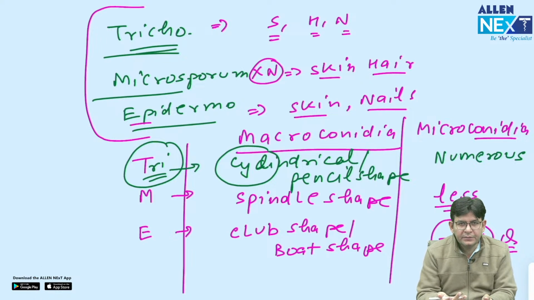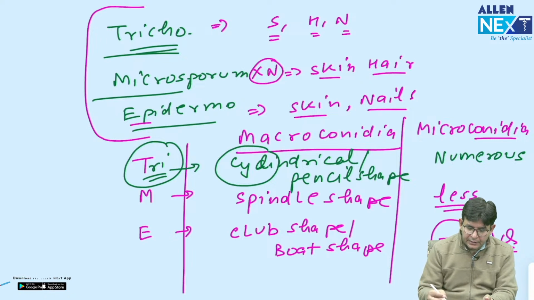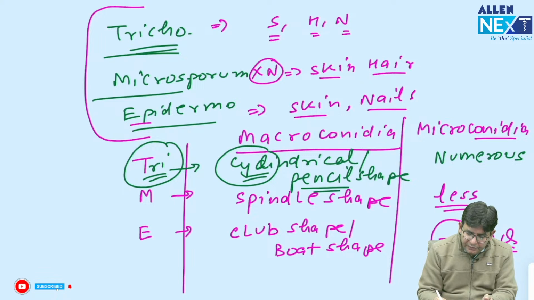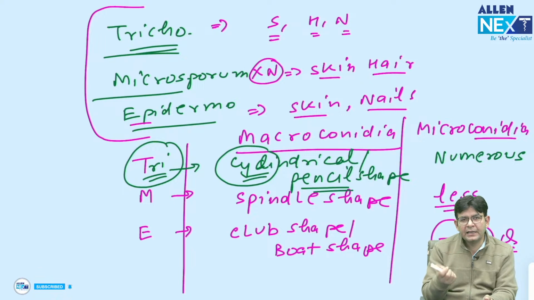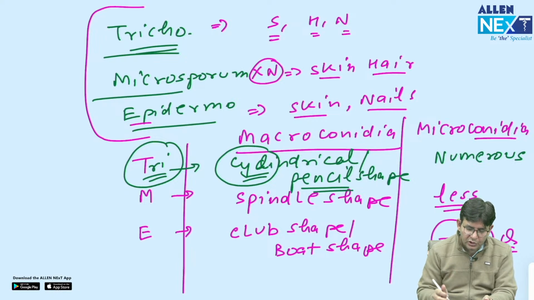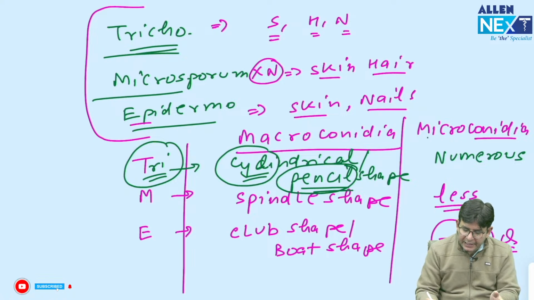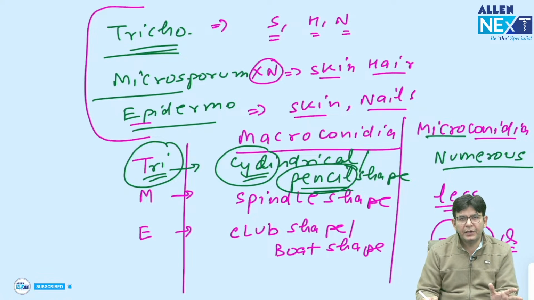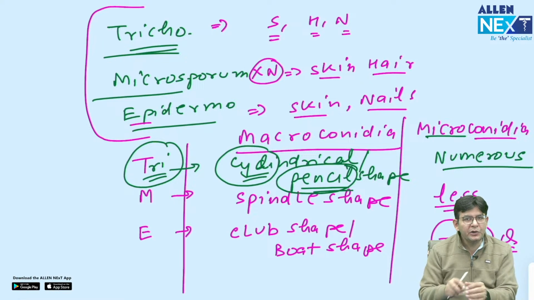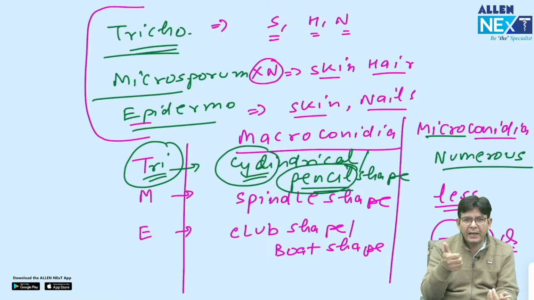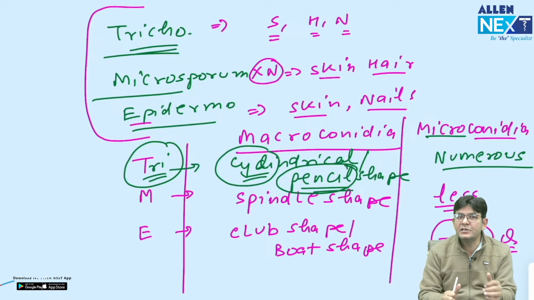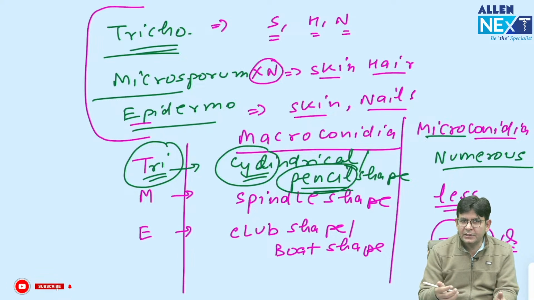A child is playing with his or her tricycle, and in that tricycle someone has put pencils like the spokes. So this is sorted, and it is an already asked question: pencil shaped macroconidia is a feature of Trichophyton. Microconidia are numerous. Imagine the pencils are numerous: you have taken a full pack and put them in the spokes of the wheel.